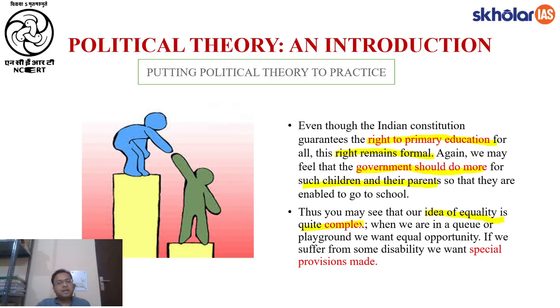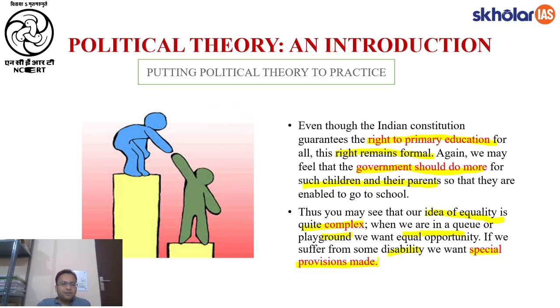It is not as simple as we wish it to be. So we think that if we are in a playground, we want equal opportunity. But if we are disabled, we want special provisions to be made. So what does this mean? This particular example means that our location in life, or the kind of position that we are in, if we are in a favorable position, we want formal equality, that everybody should be treated equal. We attempt to disown our natural advantage, that we are rich. We don't want to accept that.